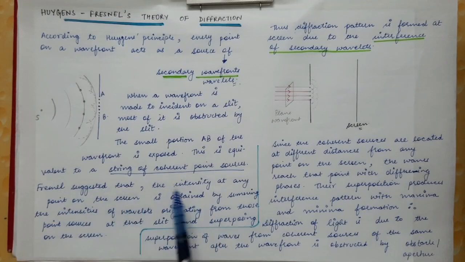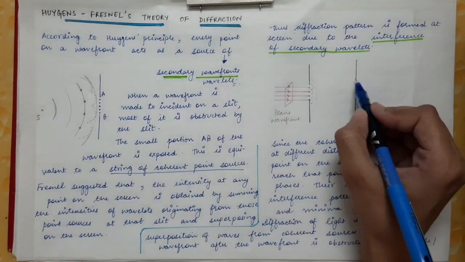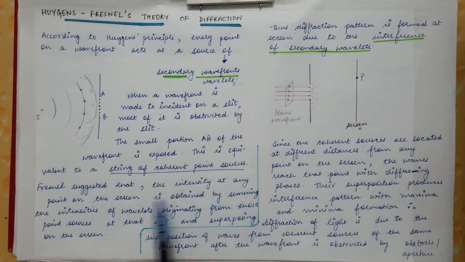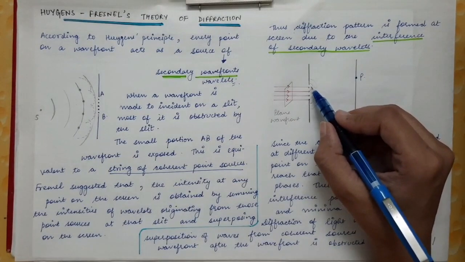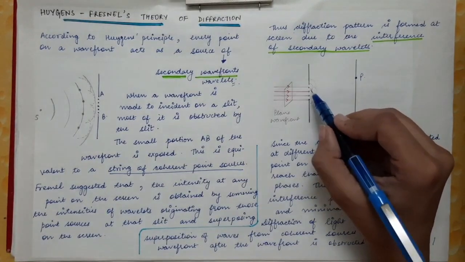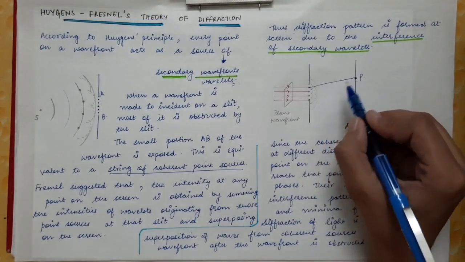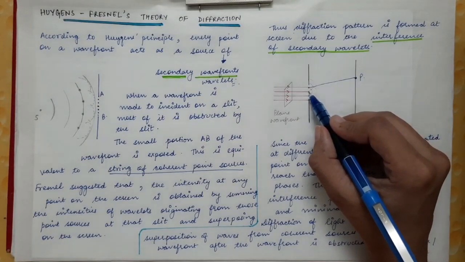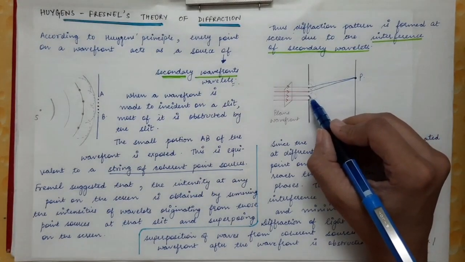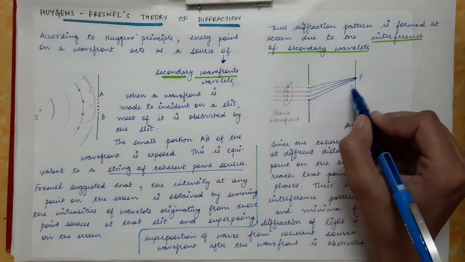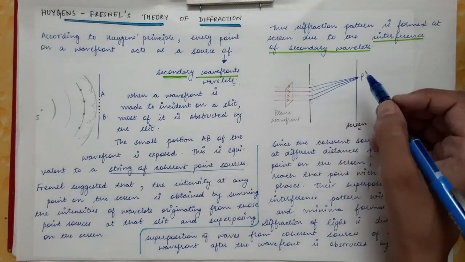So Fresnel said that the intensity at any point on the screen, let's say you are finding the intensity at this point P on the screen, is obtained by summing the intensity of the wavelets, by superimposing the intensities of these wavelets. The light from this point source will also reach point P, and the light from this point source will also reach this same point, and similarly the light from every point source will reach this capital P point on the screen.